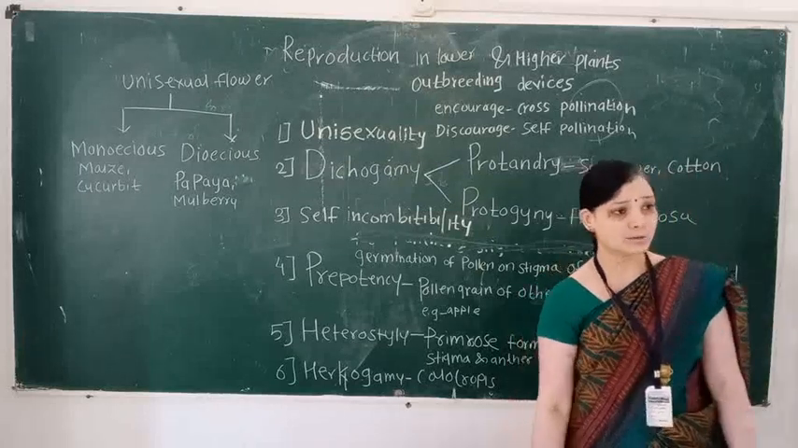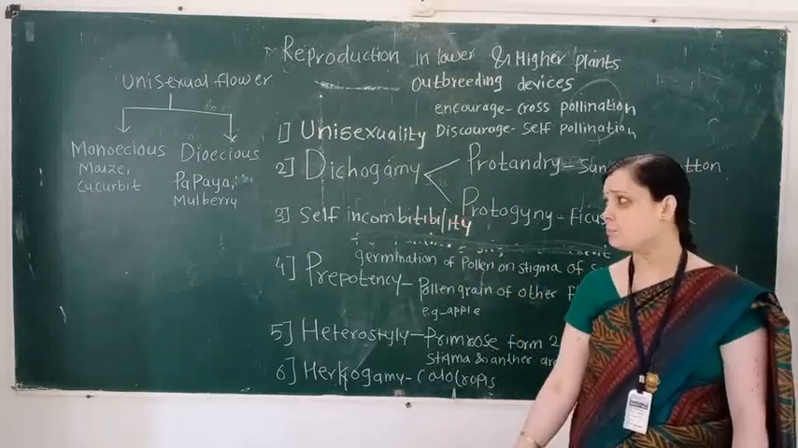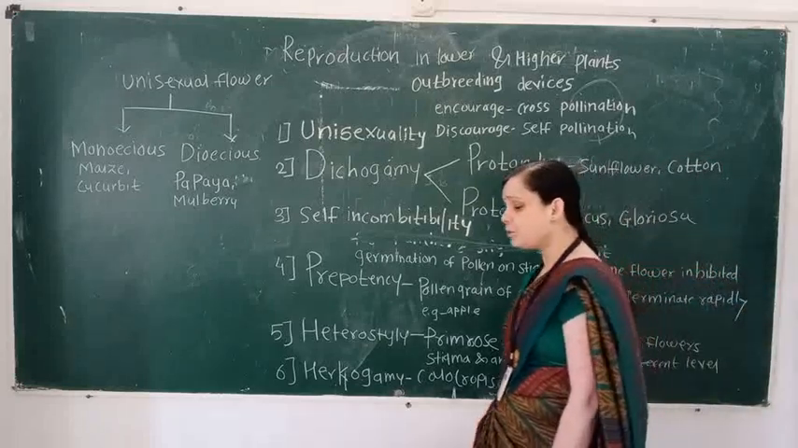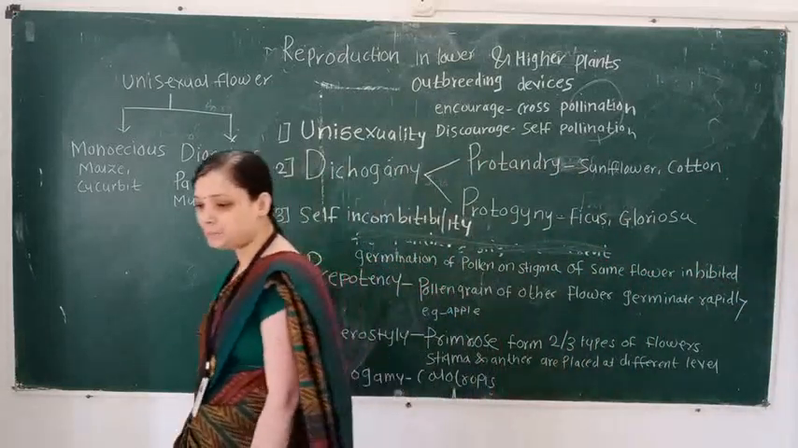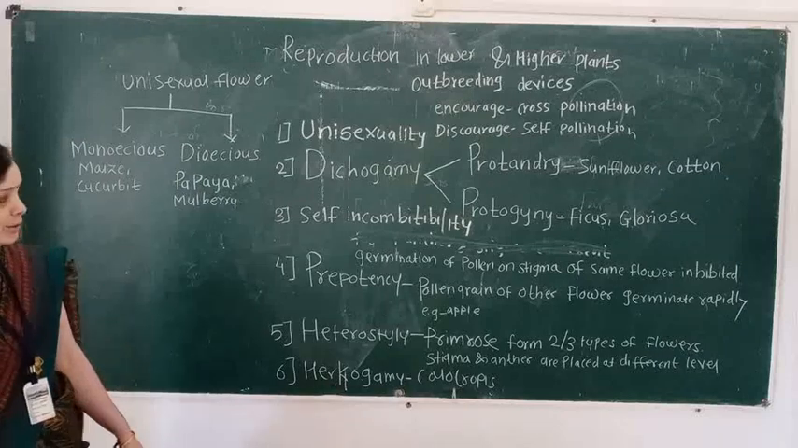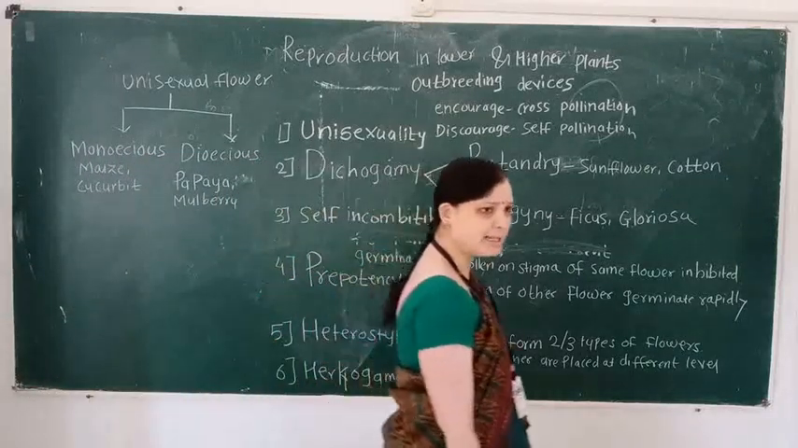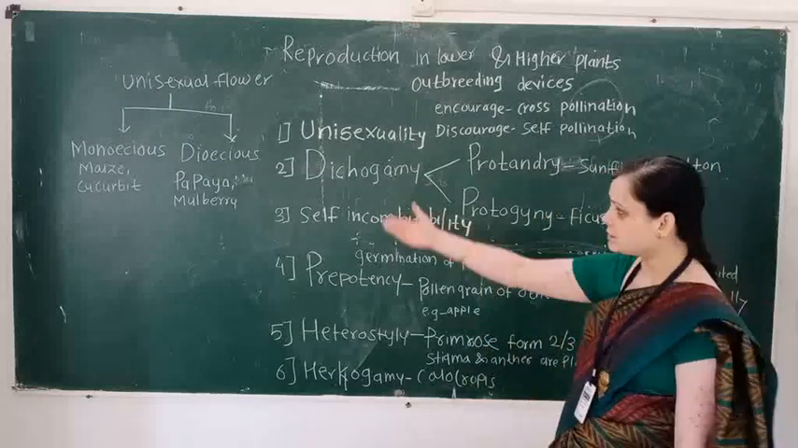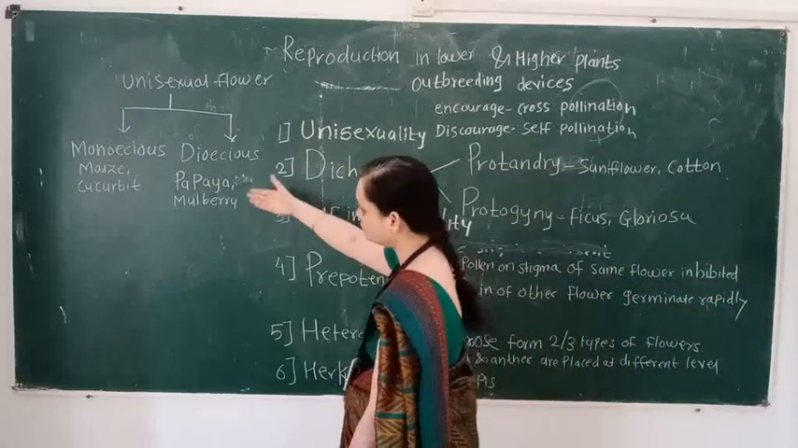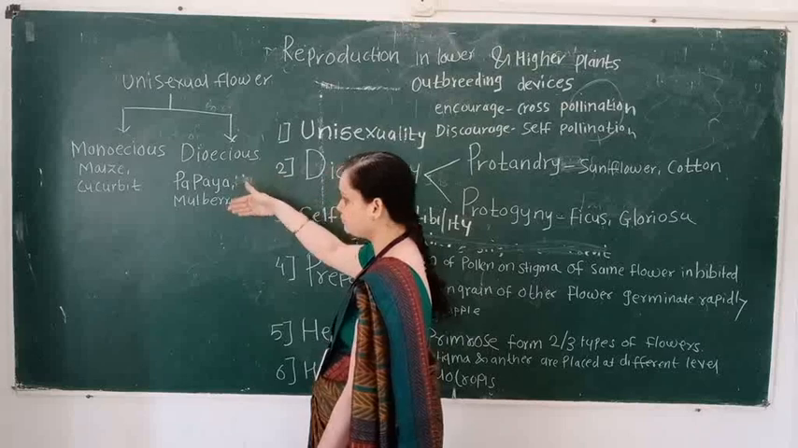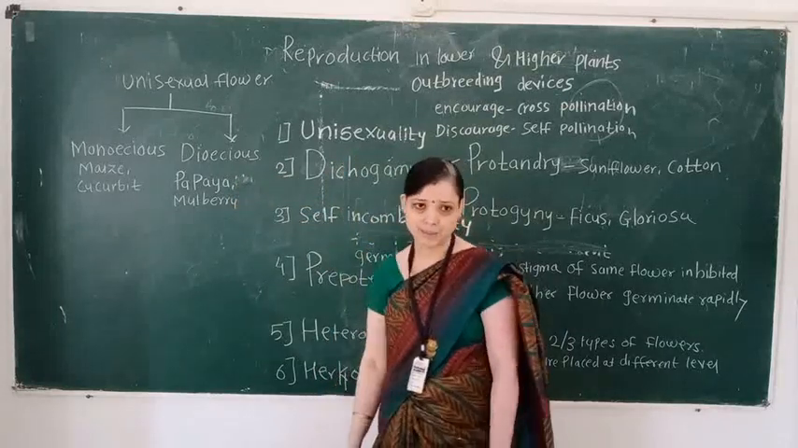Then we learn some examples of monoecious plants. First example is maize, second example is cucurbit, and third example is coconut. Give the example of dioecious plants: first example papaya and second example mulberry.